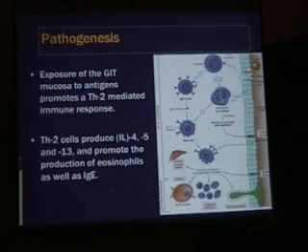Antigen presenting cells like the dendritic cells in the gastrointestinal tract will present the antigen and process it to the T cells, which will initiate the T helper 2 mechanism, with interleukin 3 and interleukin 5 and granulocyte-macrophage colony stimulating factor will increase the chemotaxis and the recruitment of eosinophils.